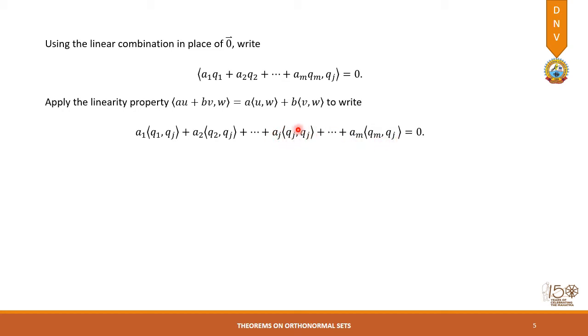This we have written purposefully so as to utilize the orthonormal character. The inner products of Q1 with Qj will be 0, Q2 with Qj will be 0, but the inner product of Qj with itself will always be equal to 1. Why? Because it is a set of orthonormal vectors. So except this particular term, all the terms will be equal to 0.